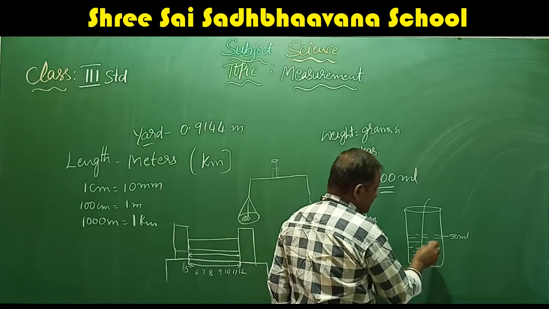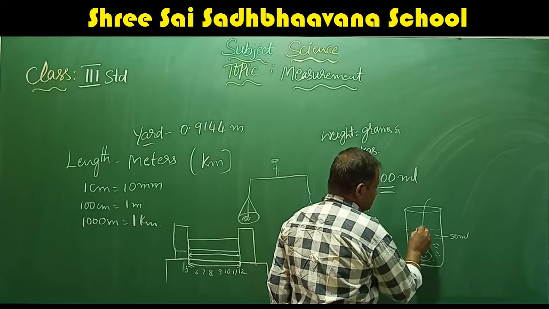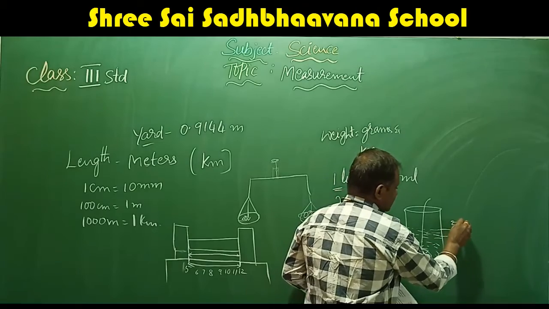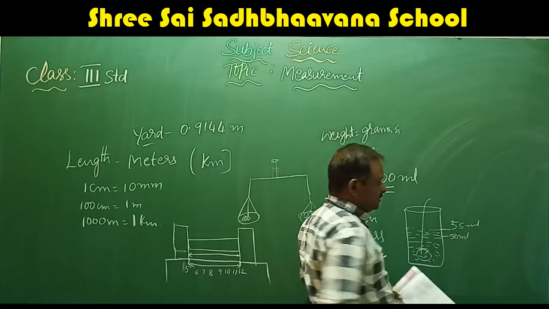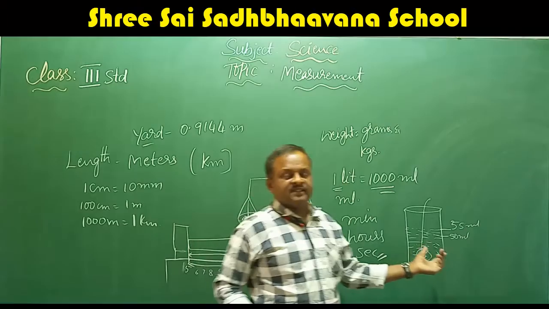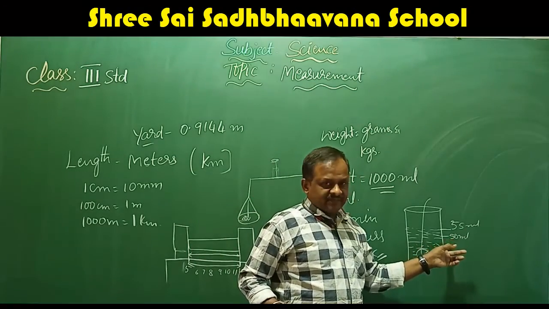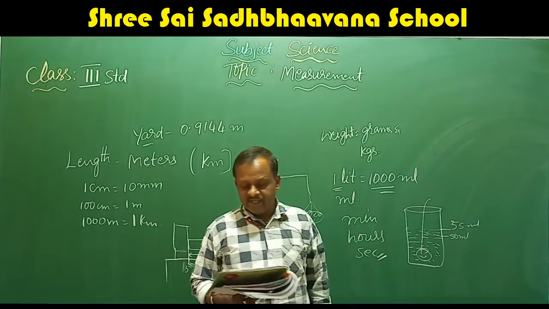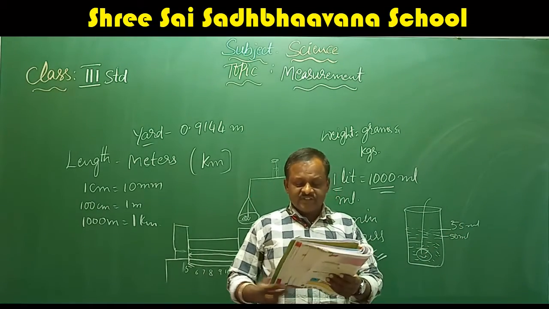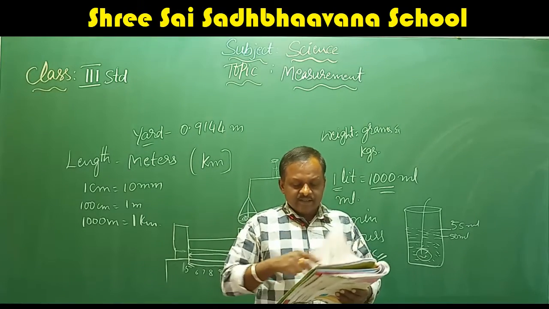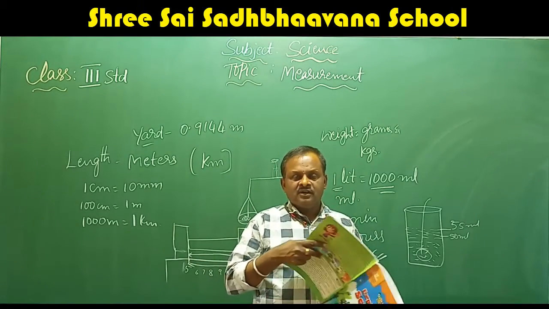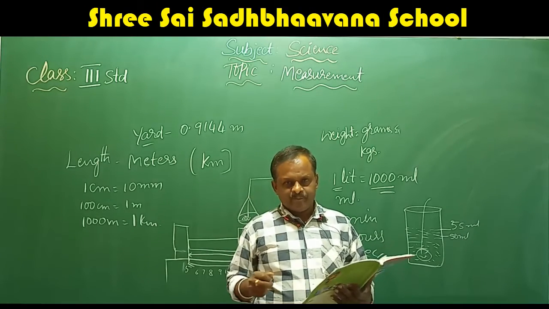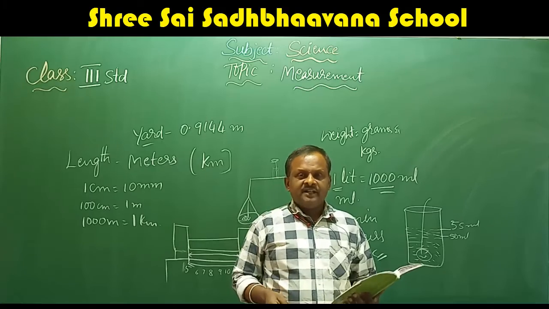The water will rise up to 55 ml. So then what is the volume of the stone? It is 5 ml, because initially it is 50, and when you dip it, it rises to 55 ml. So this is how we use the measuring jars to find out the volume of any solid items.